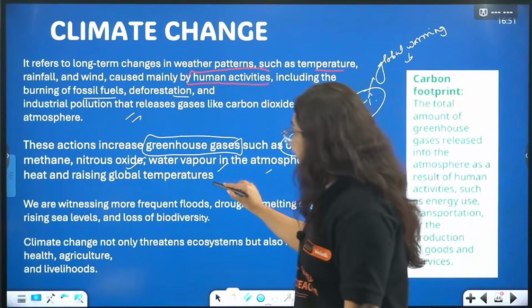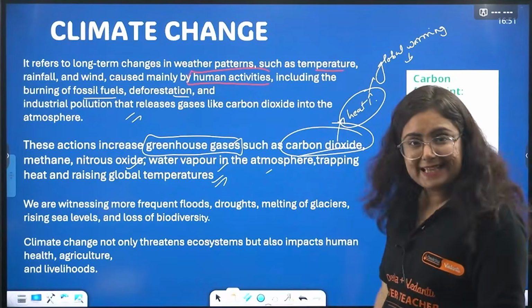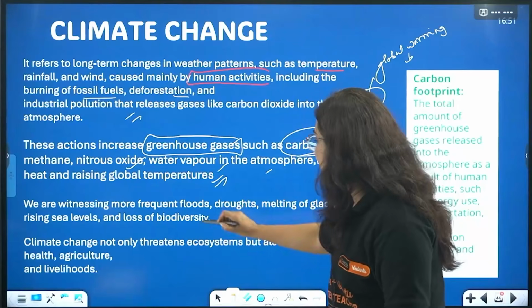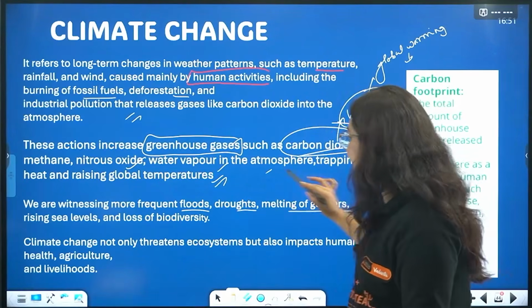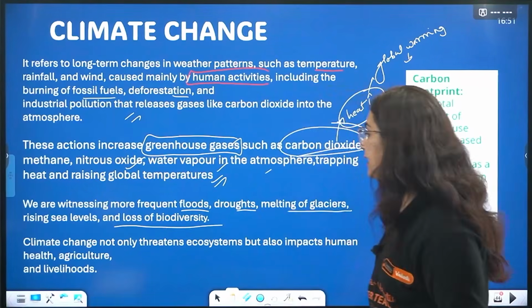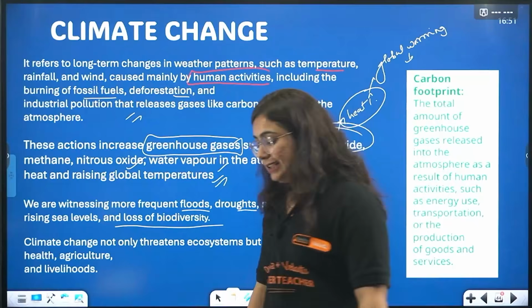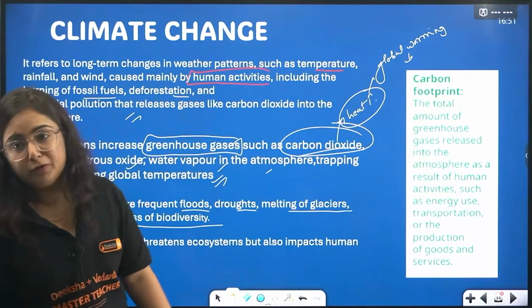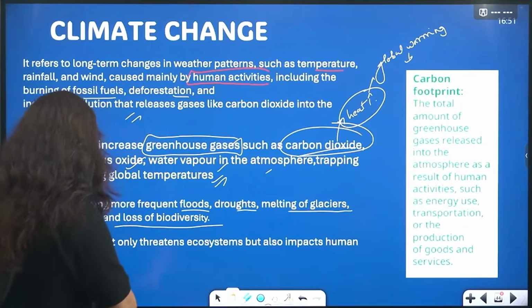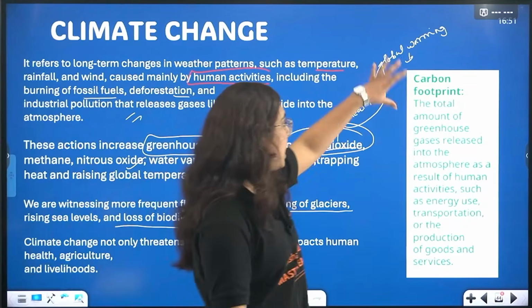Okay? Global temperature will increase, and that's increasing. It will create natural disasters like floods, droughts, melting of glaciers, rising sea level, and a lot more, affecting the livelihood, affecting the economy of the people. Right? Here one more concept that is given in the book is about carbon footprints.